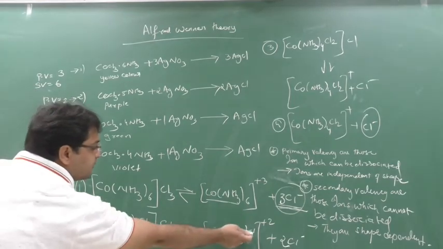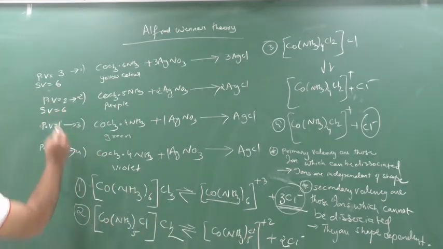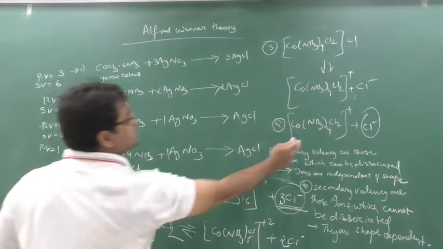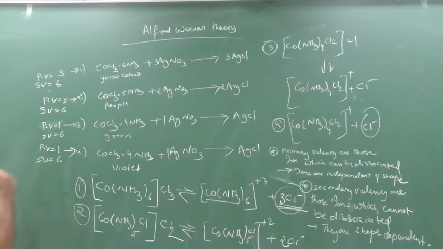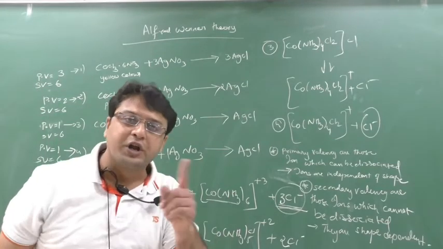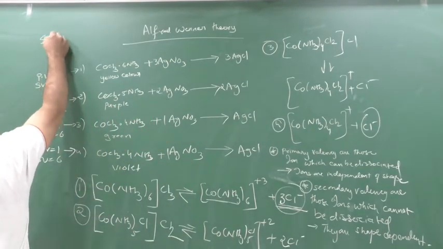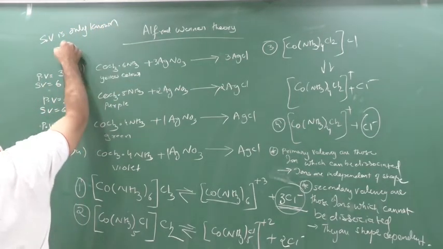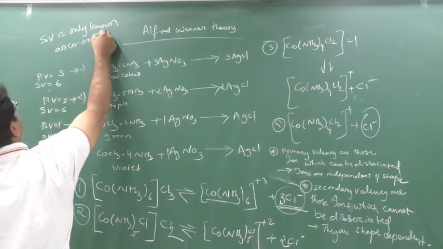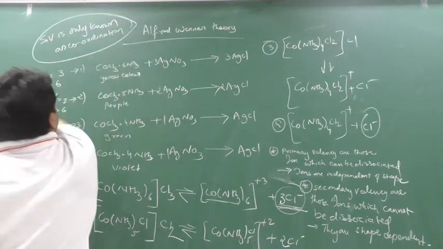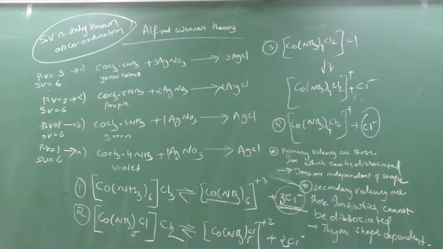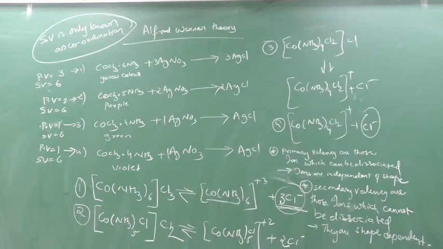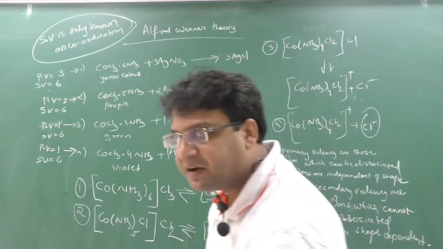How many valency here? 5 plus 1, 6. How many valency here? 4 plus 2, 6. How many valency also? 4 plus 2, 6. And beta secondary valency itself is known as a what? Coordination number. So secondary valency is only known as coordination number. This we have done in the previous class also. So coordination number means the number of ions associated or the number of ligands associated to central metal atom is known as a coordination number. That is nothing but a secondary valency.